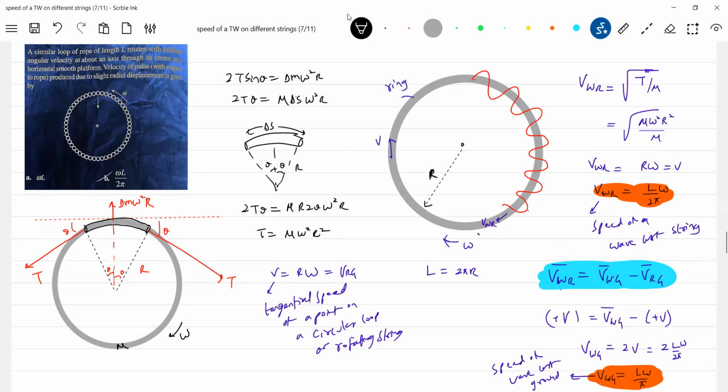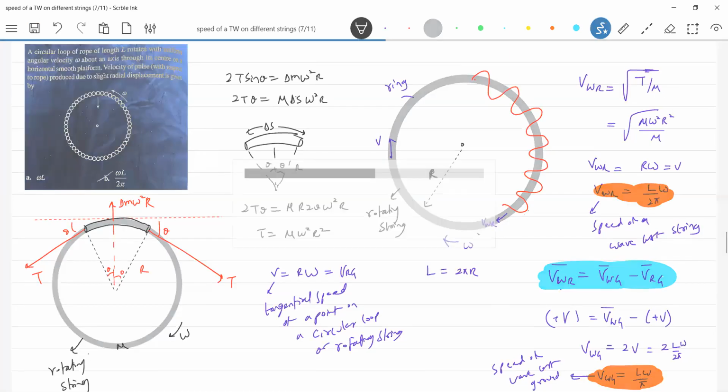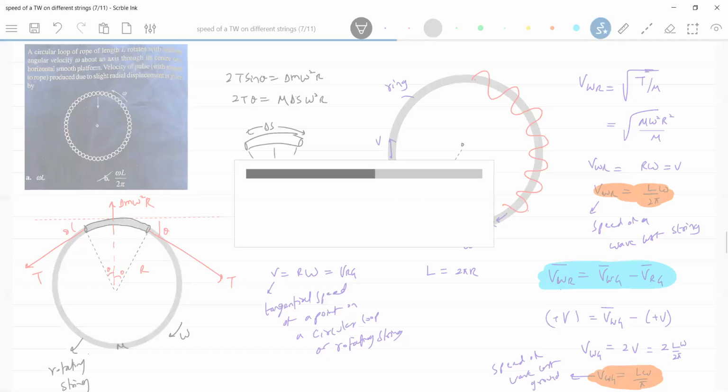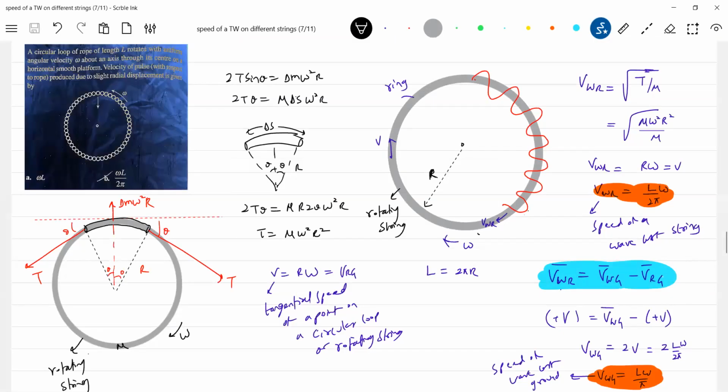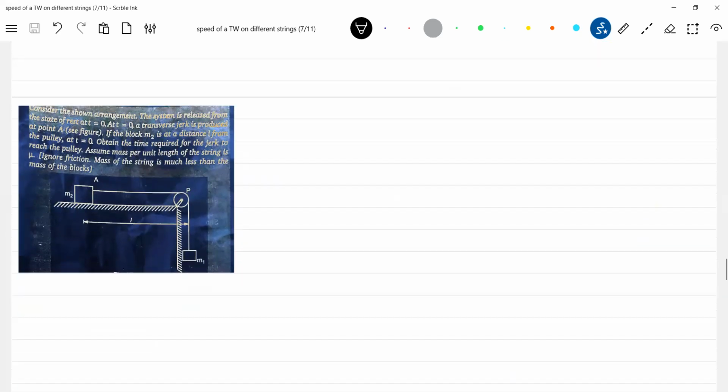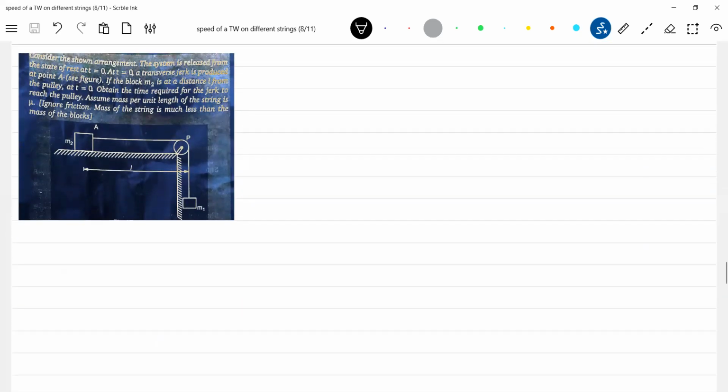There's a rotating ring, a rotating ring or string, anything. Read the question.